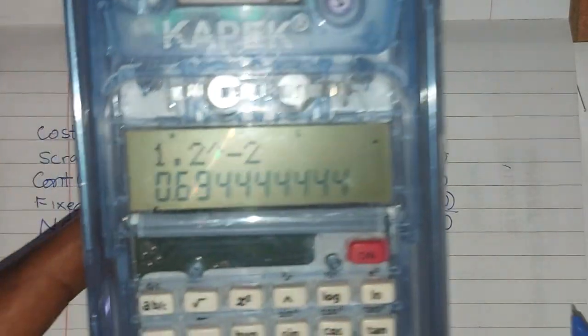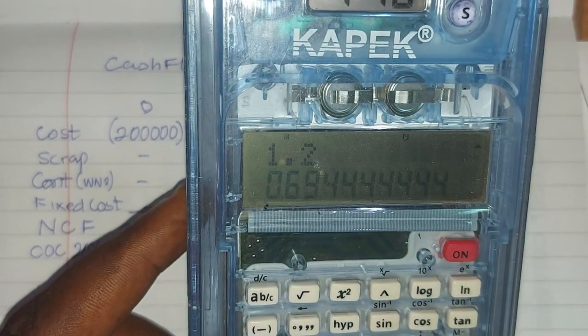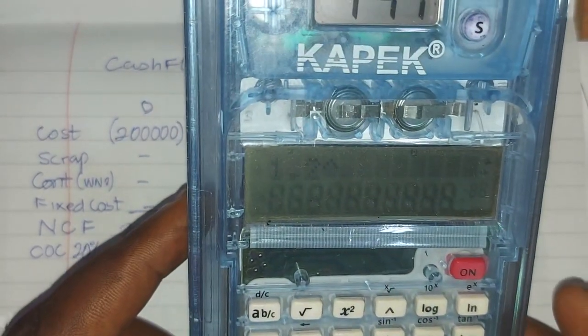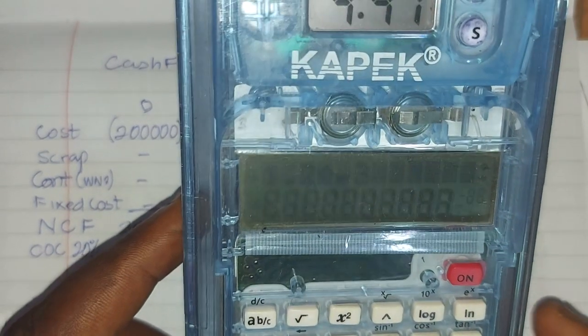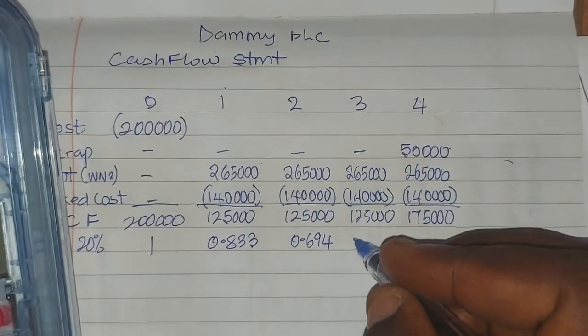For the third year, 1.2 raised to power minus 3 is 0.579.